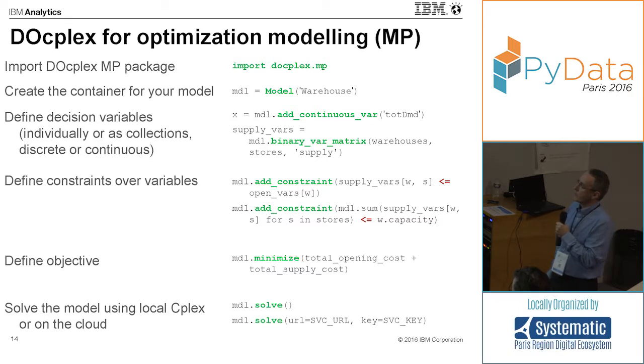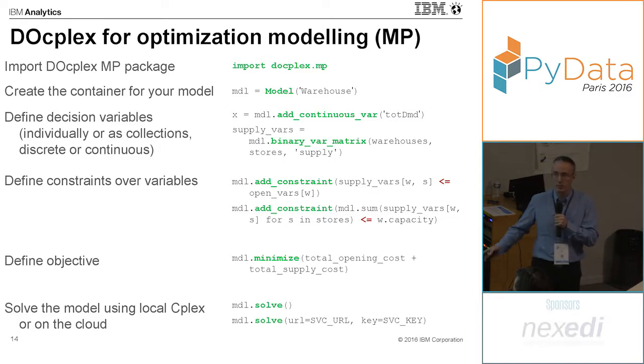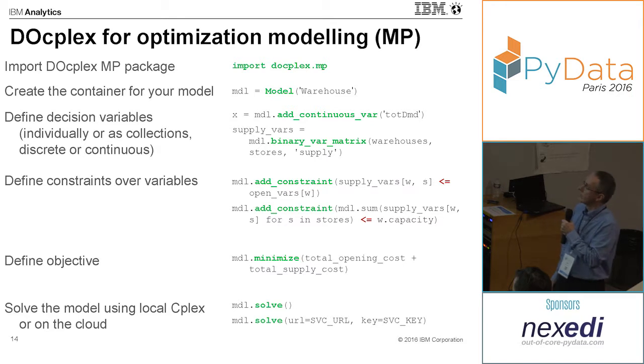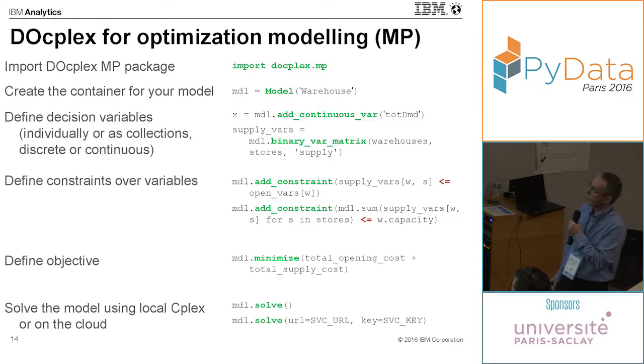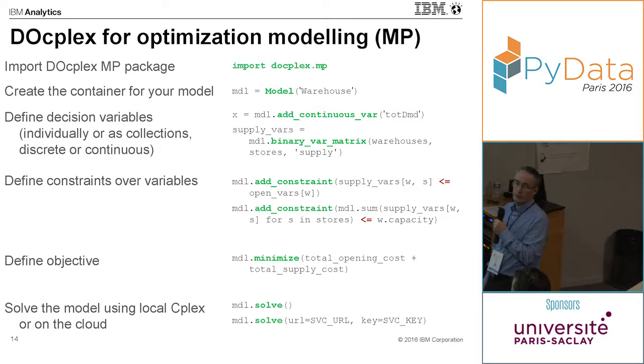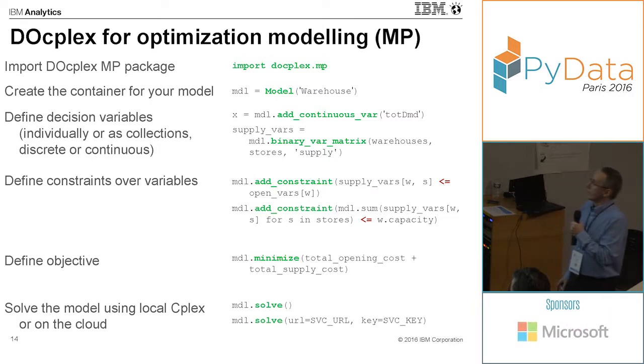So the next step will be to define your decision variables. You can create individual decision variables, or you can also create collections of decision variables. You can create a vector or matrix of decision variables. So this is done like this. With mathematical programming, you can have discrete or continuous decision variables. Then you are going to define constraints over those variables.